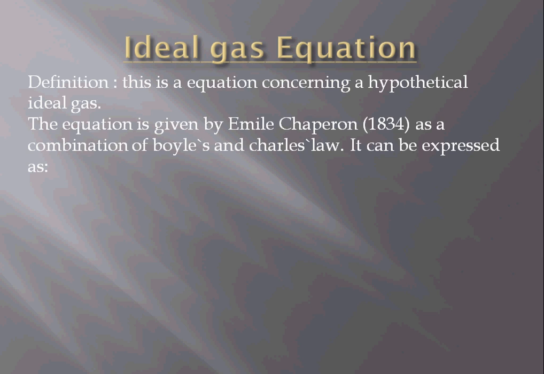As I have told you, no gas till now has reached absolute zero temperature, so it is a very hypothetical gas. And who gave this equation? The equation was given by Emile Clapeyron. He is the scientist who gave this equation, or you can say ideal gas law, in 1834 as a combination of Boyle's law and Charles' law.